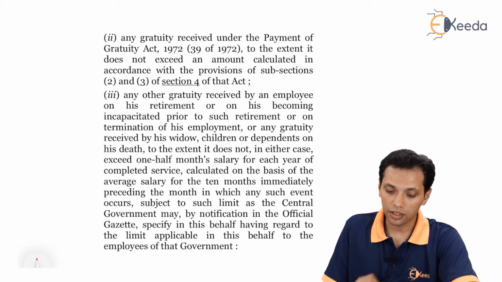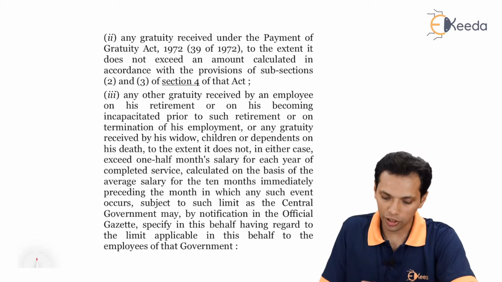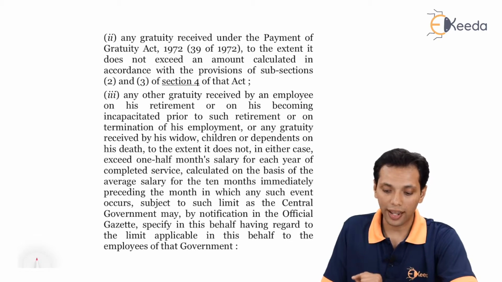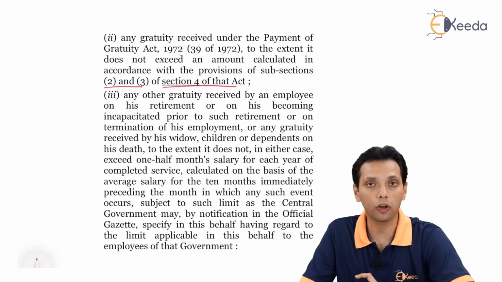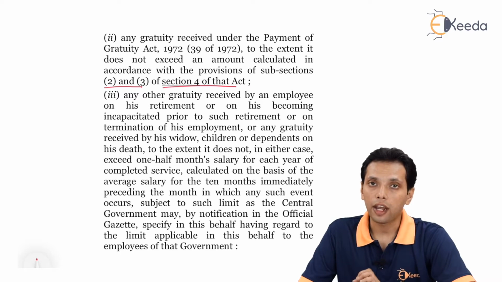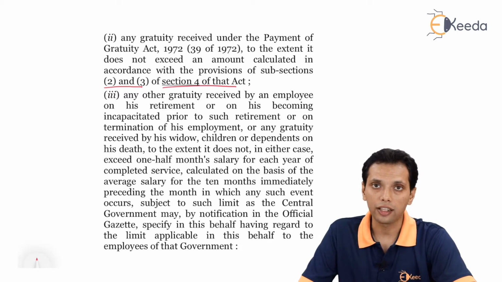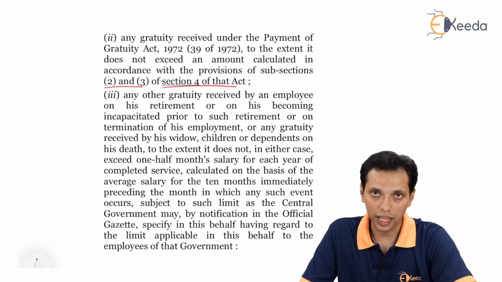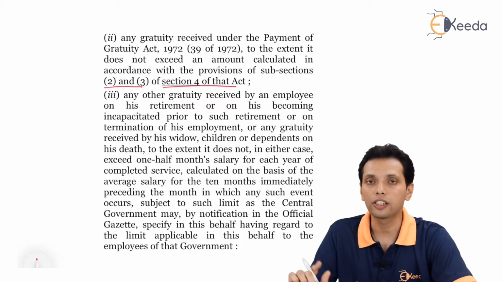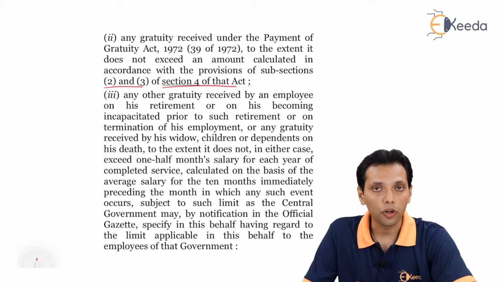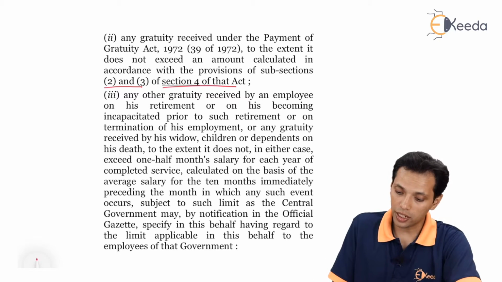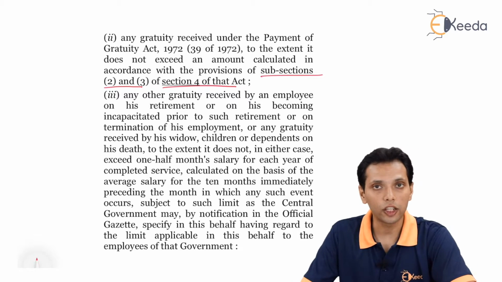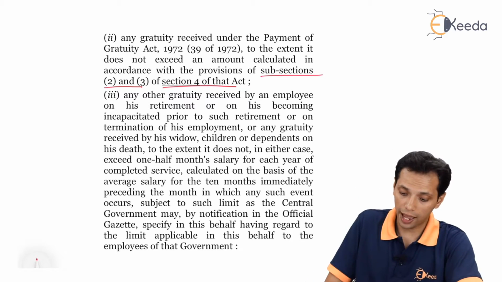Any gratuity received under the Payment of Gratuity Act 1972, to the extent it does not exceed an amount calculated in accordance with the provisions of subsections 2 and 3 of section 4 of the Payment of Gratuity Act. So if an employee is covered by the Payment of Gratuity Act, then 15 by 26 into last drawn salary into completed years of service, in which case 6 months is rounded off to 1 year. This is what clause 2 says, and further categories would be mentioned in subsections 2 and 3 of section 4 of the Payment of Gratuity Act.